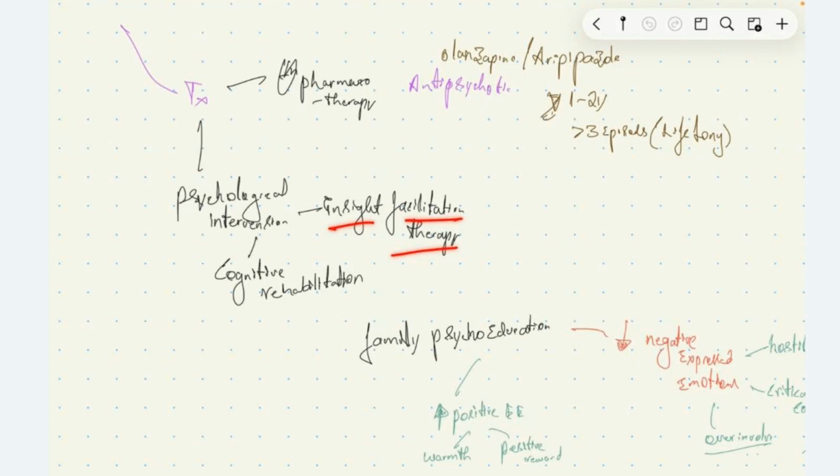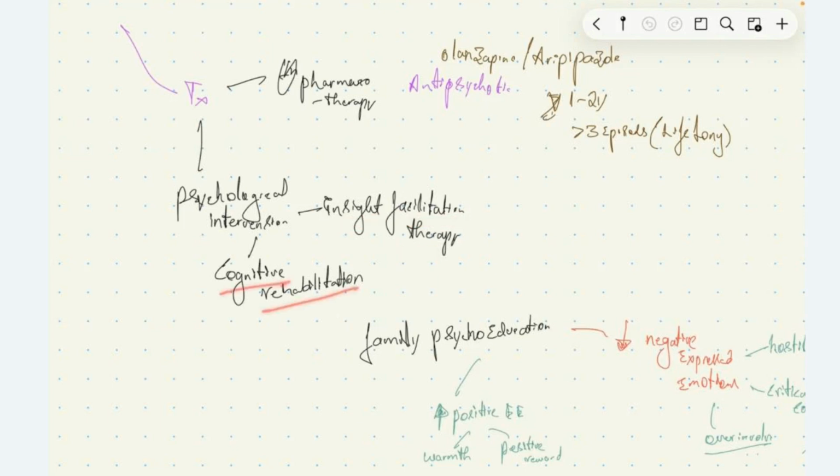Insight facilitation therapy means the patient is unaware of the disease. It's a psychotic disease. The patient will not have insight into the disease, that he is having delusions, hallucinations, and so on. He will feel that all these things are really happening. So we try to facilitate the patient to have insight into the disease. It's called insight facilitation therapy. And we can also give cognitive rehabilitation.